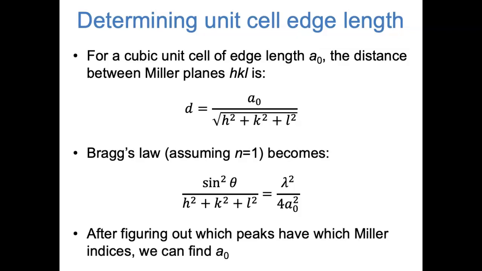And because we've already figured out the Miller indices of each peak, h, k, and L, and we know the wavelength of the X-ray beam, lambda, this equation allows us to relate the peak positions, the values of theta for each peak, to A0, the edge length of the unit cell. So in principle, it's possible to find A0 just from the position of one peak, but we can do a better job if we use all of our data and average the values of A0 that we get based on the positions of each of the peaks.